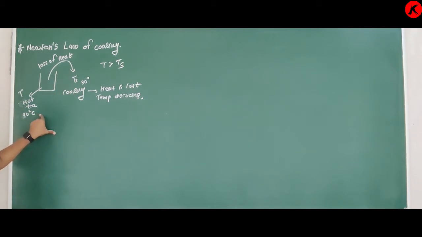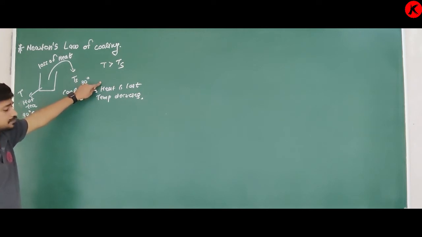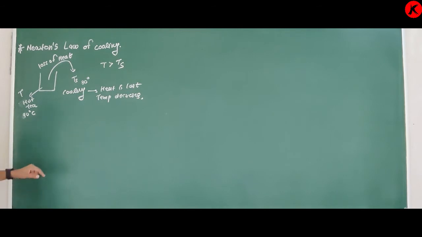According to Newton's law of cooling, the rate of decrease of temperature or rate of loss of heat energy is directly proportional to this temperature difference. It means if the temperature difference is more, it will cool in a smaller time. Simple.